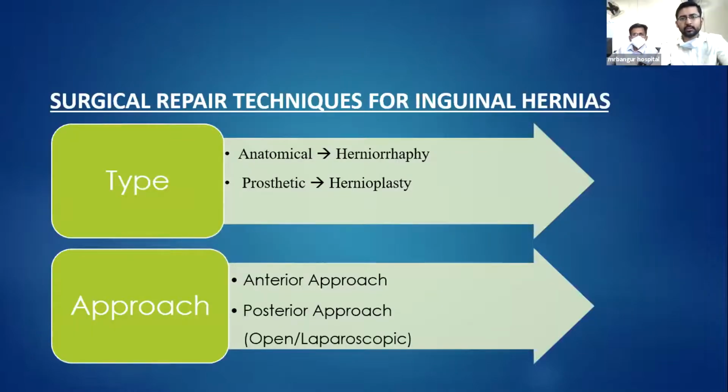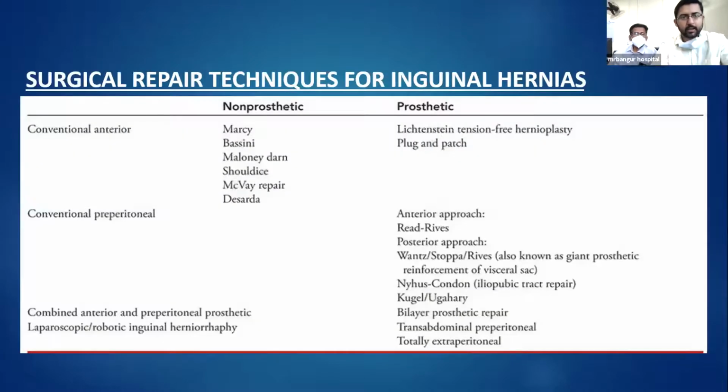Now, when we talk about the surgical repair techniques for inguinal hernia, as I mentioned, it can be either anatomical, which is herniorrhaphy, or it can be prosthetic, which is hernioplasty. And the approach can be either an anterior approach or a posterior approach, both in open and laparoscopic. There are many surgical repair techniques for inguinal hernia. The conventional anterior non-prosthetic include Marcy, Bassini, Maloney-Darn, Shouldice, and the prosthetic is the Lichtenstein tension-free hernioplasty and the plug and patch repair.